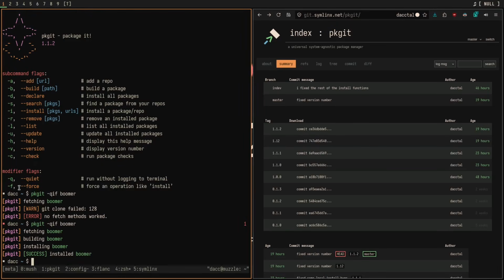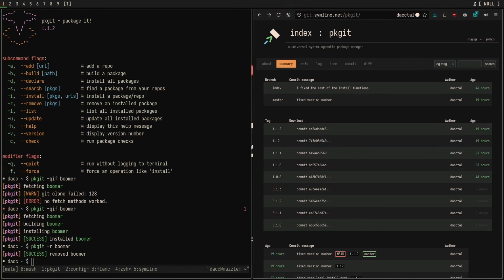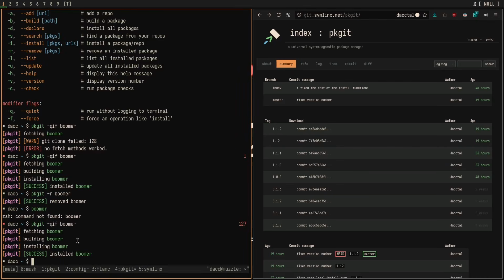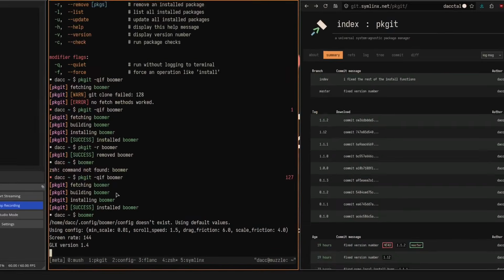And then, as you might have guessed, pkgit-r will do exactly the opposite of install. It will uninstall or remove a package. So let's do the verbose version. Well, that was not very verbose, was it? But look at that. It removed boomer. And I can prove it to you because it's not working. I can even type boomer and command is not found. So let's do the install again. Fetching, building, installing, and it's installed. And I can do boomer again, and this time it works.